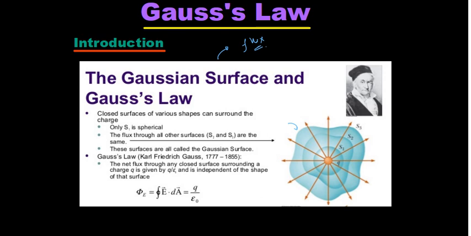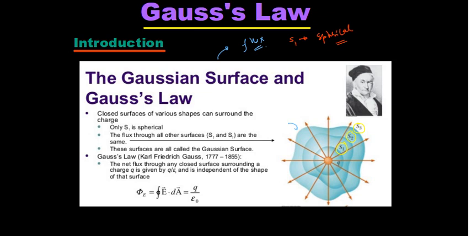I have taken S1, S2, S3. If you note these surfaces, the surface S1 is basically circular. In two-dimensional space, and in three-dimensional space it will appear to be spherical, right?